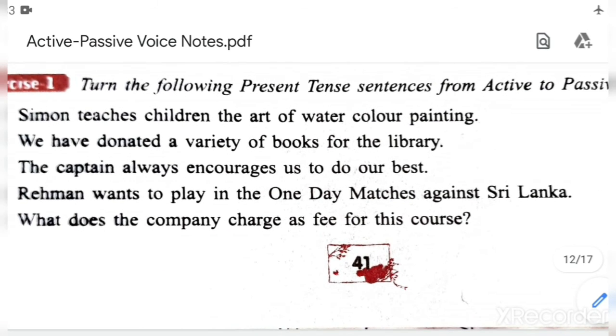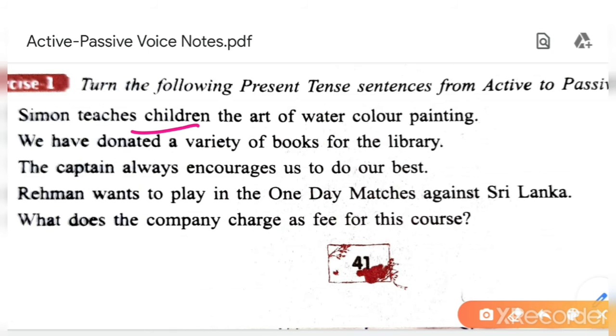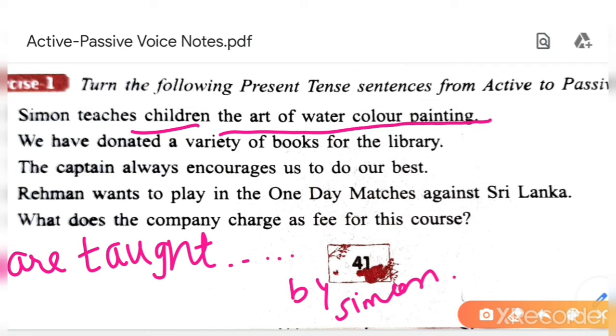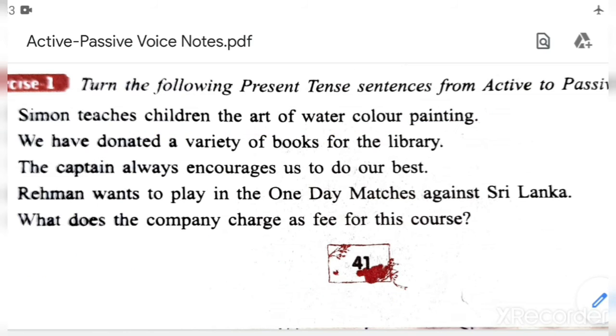Children are taught the art of watercolor painting by Simone. So whatever is easy for you, you can write in that way. Okay, I think this will be easy for you. Children are taught the art of watercolor painting by Simone. Understood?